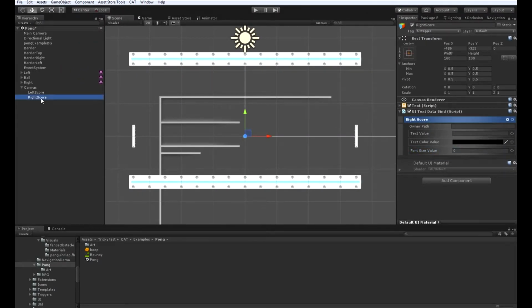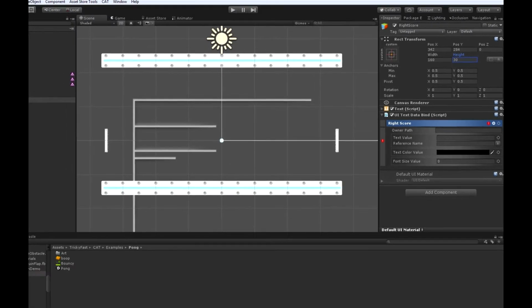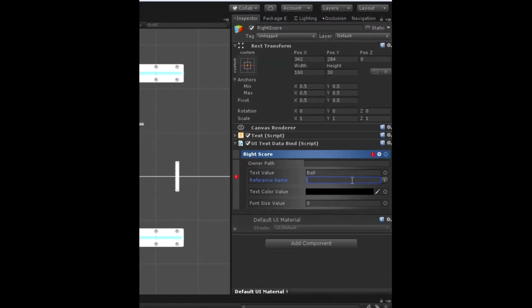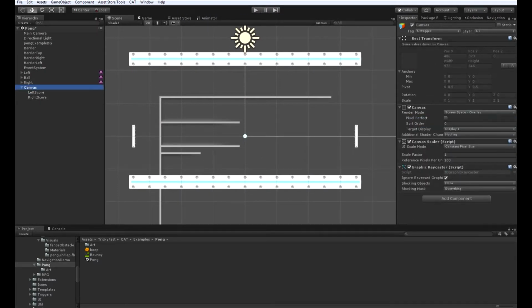Let's do the same thing over here. Set the position. Okay, set this text value to named. Get the ball and do right score. Set the font size to 50. And let's give that a try.